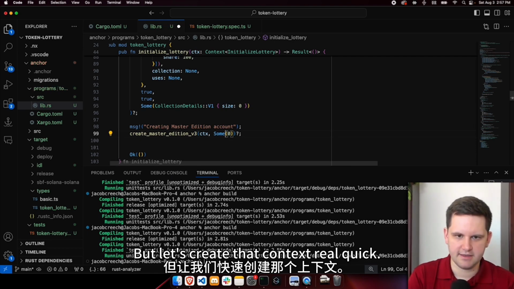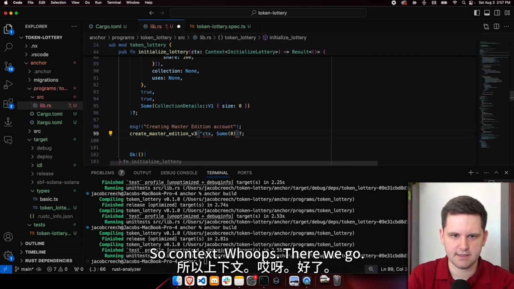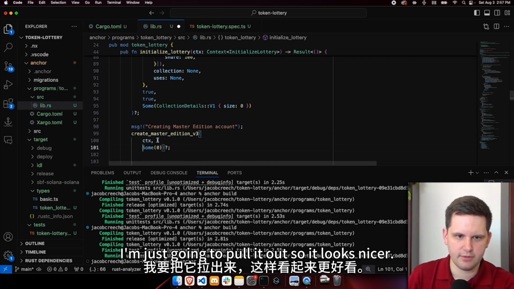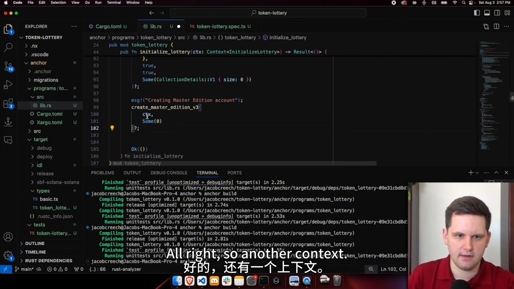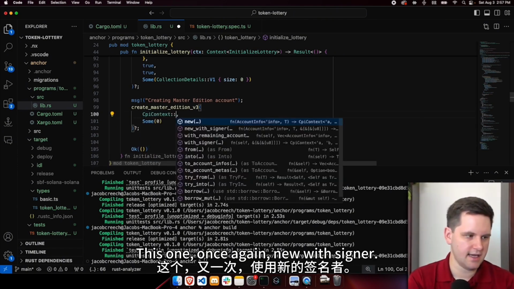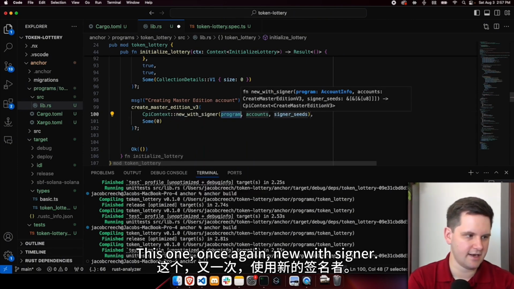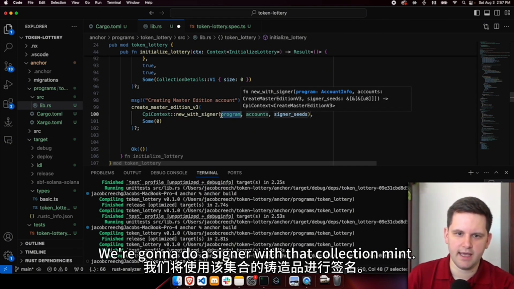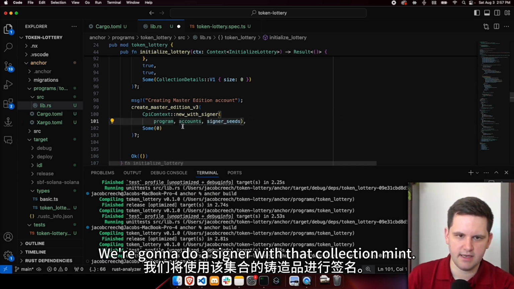But let's create that context real quick. So context, whoops, there we go. I'm just going to pull it out so it looks nicer. All right, so another context. So we need a CPI context. This one, once again, new with signer. This is because we have to sign for everything. We're going to do a signer with that collection mint.